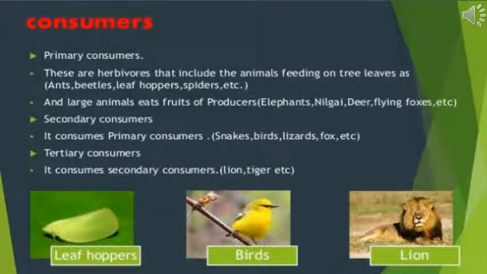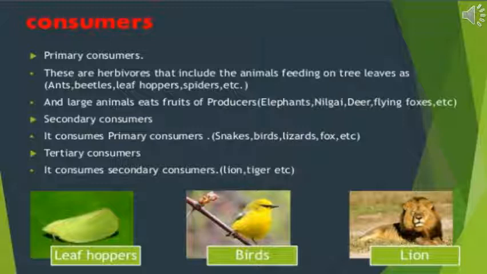After producers, we have consumers. Animals and non-green plants are consumers. They are herbivores, carnivores, omnivores, and scavengers. Herbivores, they are primary consumers. Example, deer, chinkara, goat, spider, ants, beetle, which feed on tree leaves. Second, we have carnivores. They are also called secondary consumers. Example, tiger, lion, panther, snakes, birds, lizards, fox, etc.